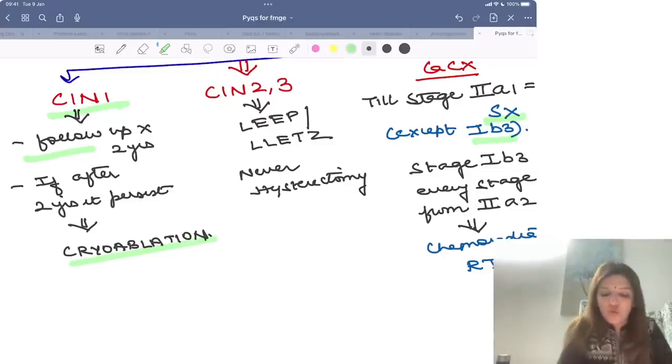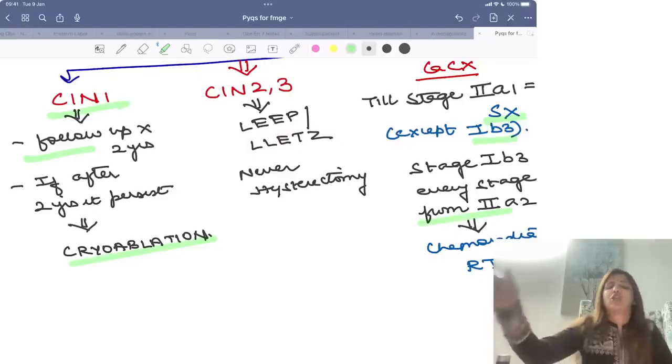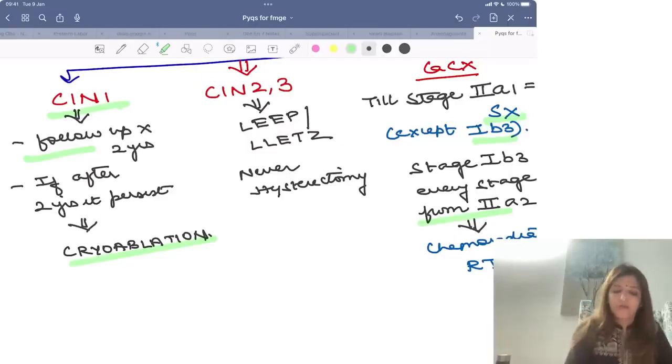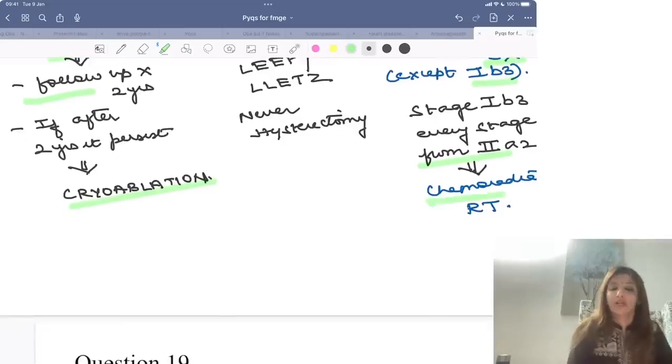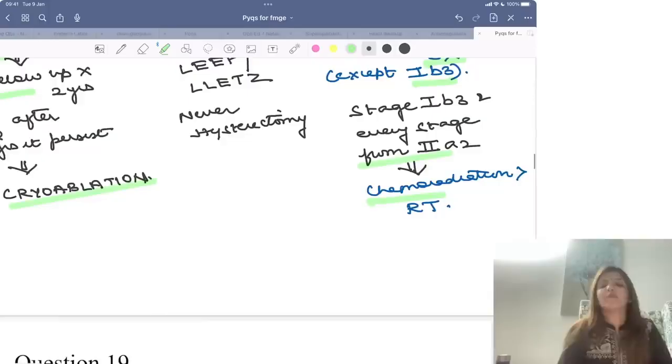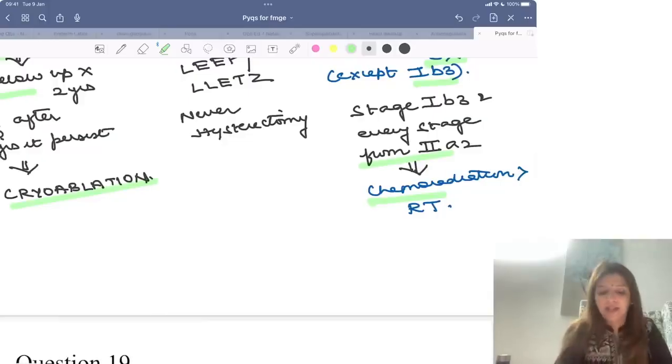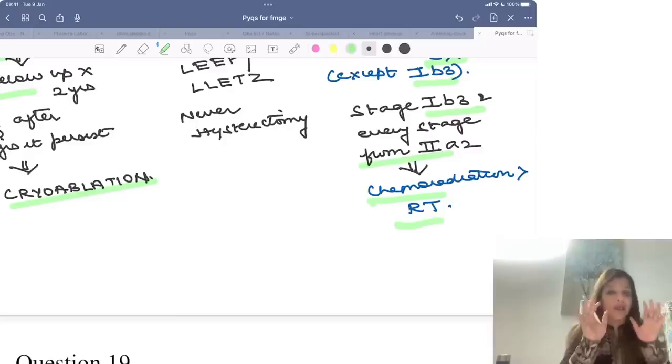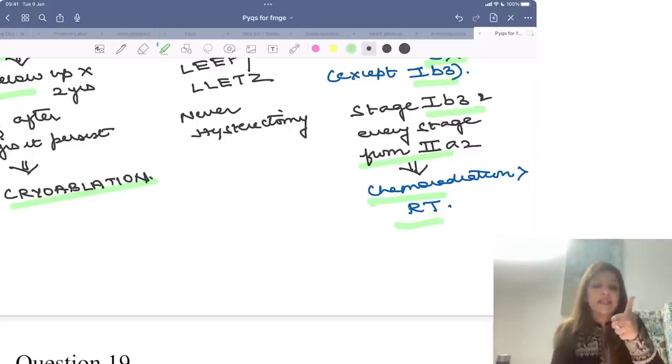From stage 2A2 onwards, 2A2 के बाद चाहे वो stage 2B हो, चाहे वो 3 हो, चाहे वो 4 हो, always management is chemo radiation. अगर options में chemo radiation नहीं दिया है, then you are going to mark the answer as radiotherapy. Stage 1B3 maybe chemo radiation is the answer. So very simple, you are going to remember.